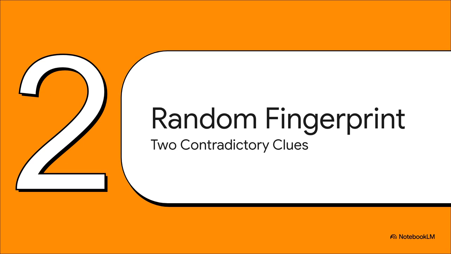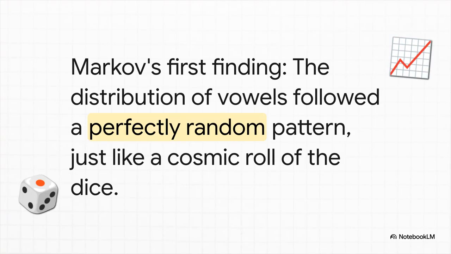Okay, so he's got all this data from the poem. What did it actually tell him? Well, Markov's analysis uncovered what you could call a random fingerprint for language. But, and this is a big but, it came with two clues that seemed to totally contradict each other. It was a real head-scratcher. The first clue, on the surface, seemed pretty straightforward. It looked like language was just perfectly random.